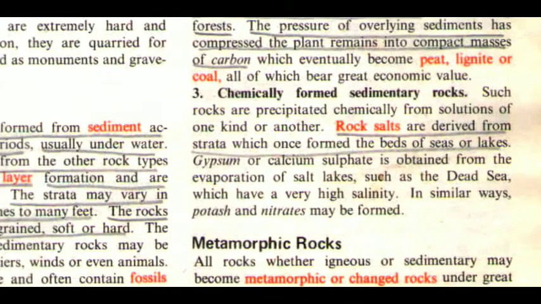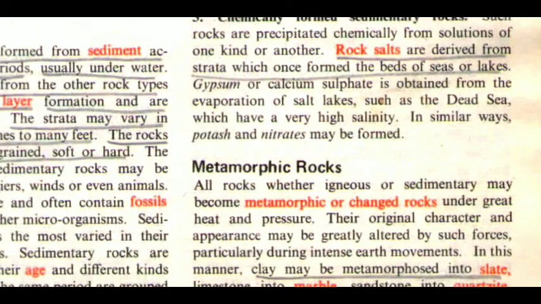The third one is chemically formed sedimentary rocks. Such rocks are precipitated chemically from solutions of one kind or another. Rock salts are derived from strata which once formed the beds of seas or lakes. Gypsum, or calcium sulfate, is obtained from the evaporation of salt lakes such as the Dead Sea, which have a very high salinity. In similar ways, potash and nitrates may be formed.